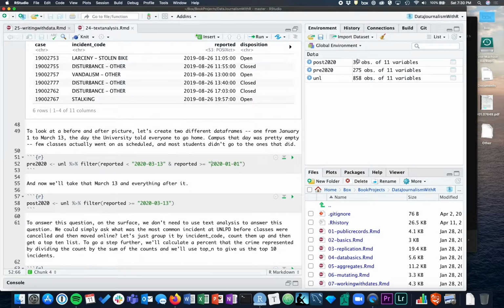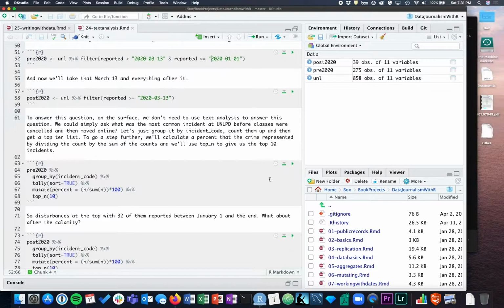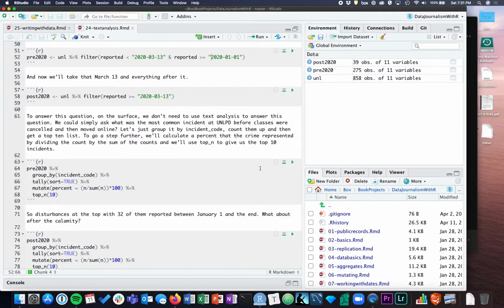So there's 39 crimes that have been reported in the time since everybody left campus, and 275 before that. So it tells you a little bit about what the volume was, and we could run t-tests on it and do daily averages, and I guarantee you that it is down significantly when you go from 25,000 people on campus to 600 students still living there, or 700 students still living there.